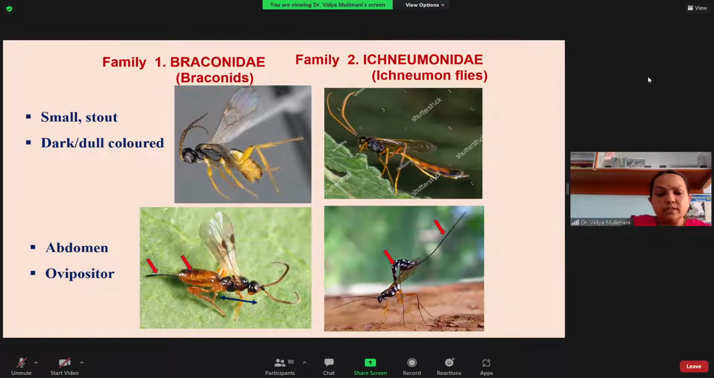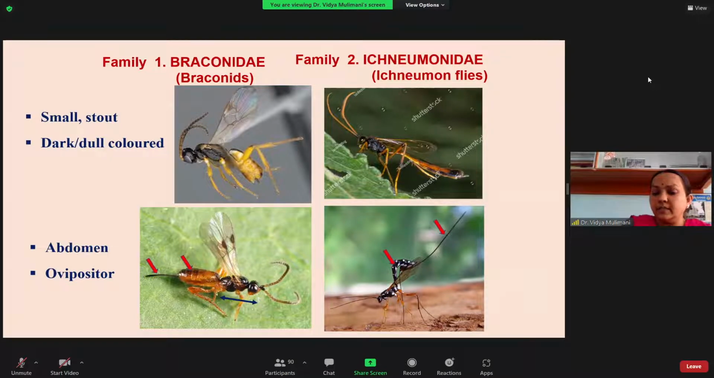So here you can see the abdomen length is the same as the combined length of the head and the thorax. You can just see in this photograph. So the length of the abdomen is almost equal, not exactly, don't look into the mathematics here, almost the combined length of the head and the thorax. But here it is not.